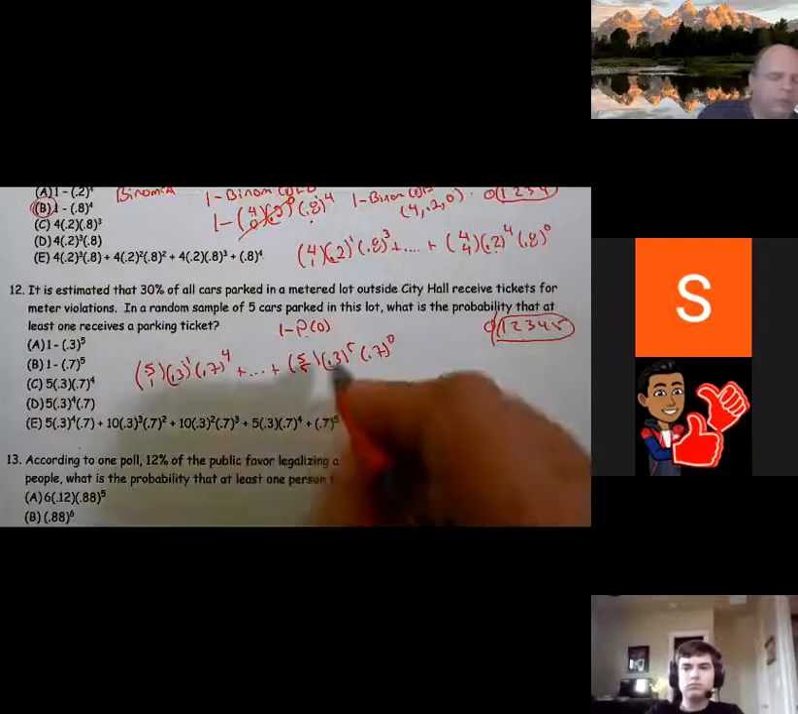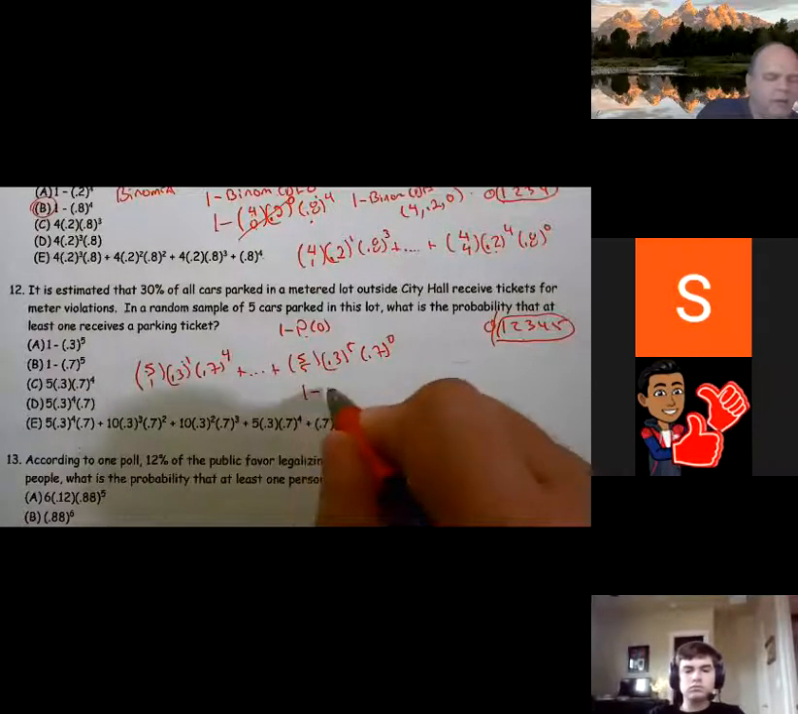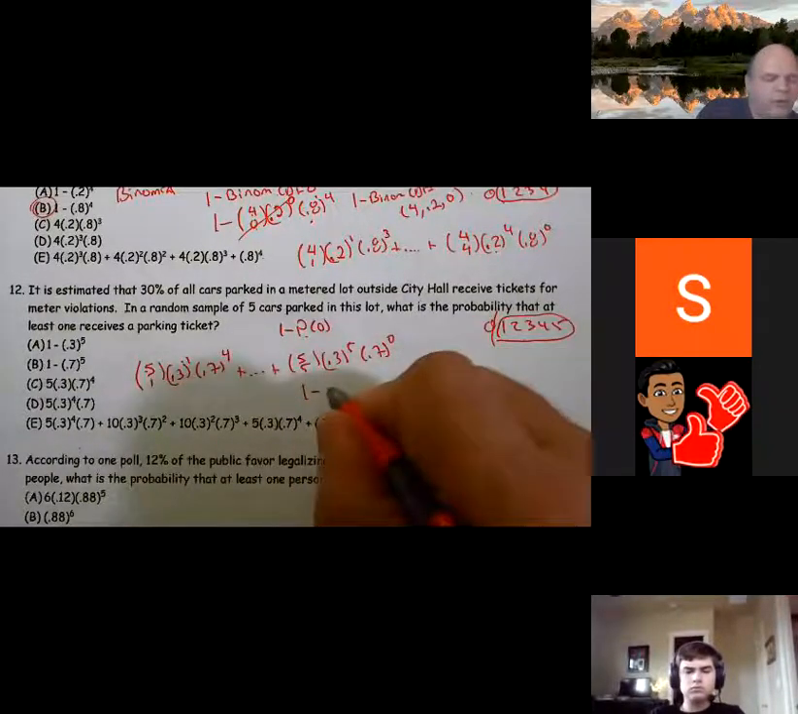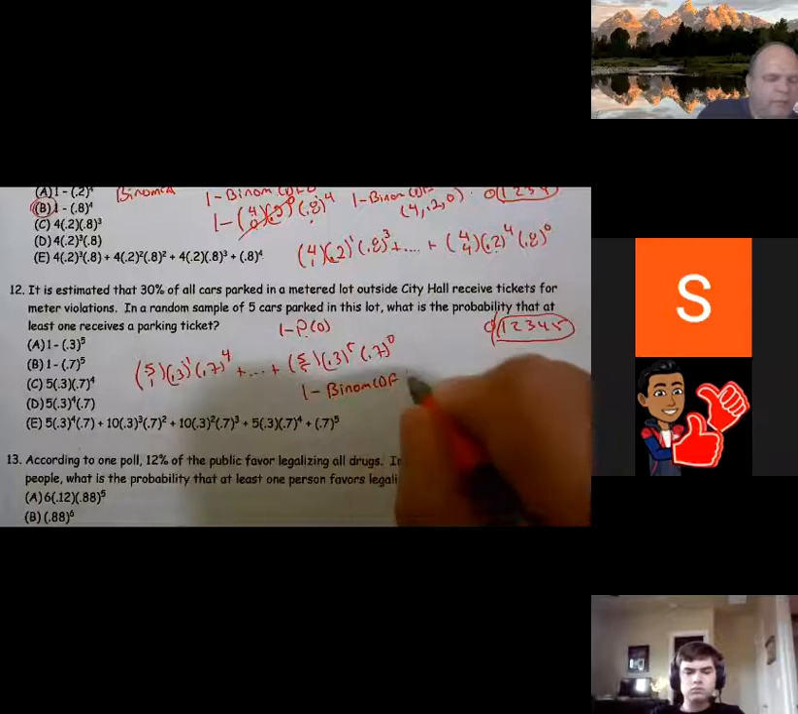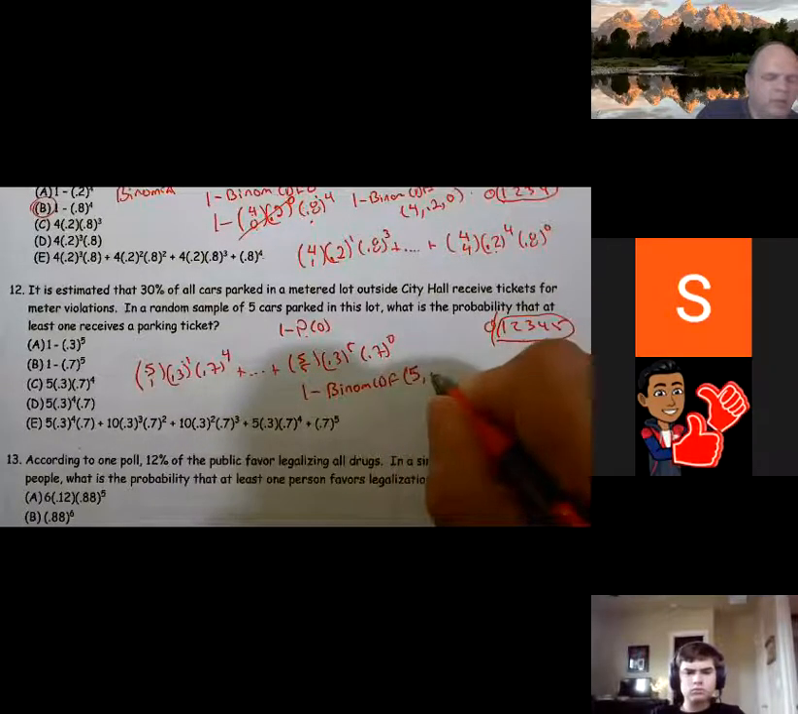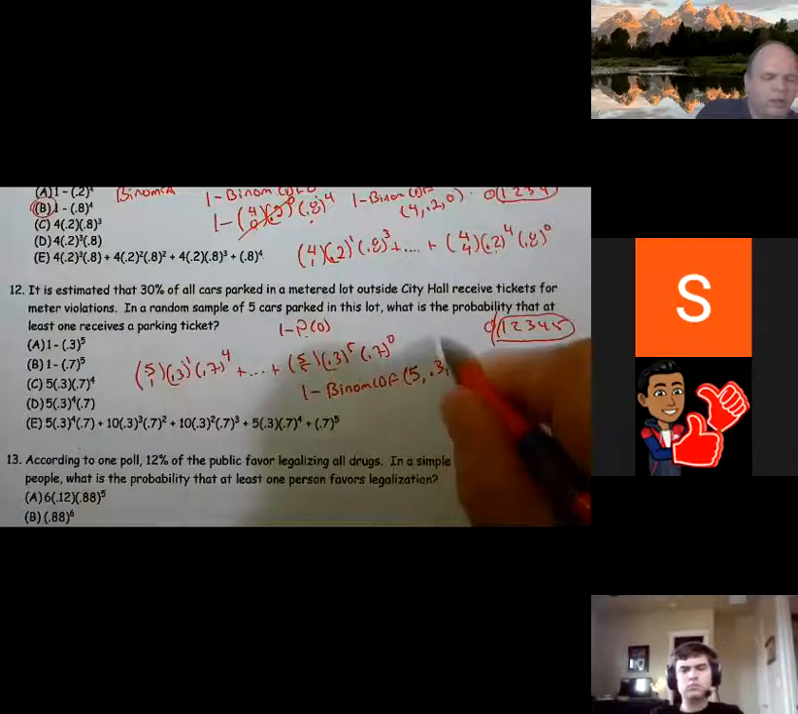But if it were multiple choice and this is checking my work, 1 minus binom CDF, which in this case has 5 trials, probability is 0.3, and an X value of 0.